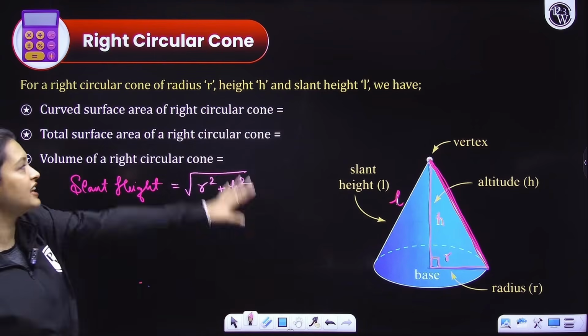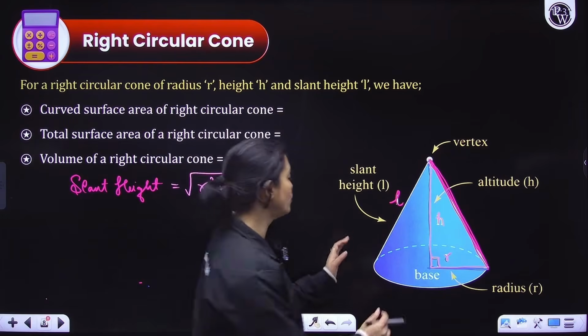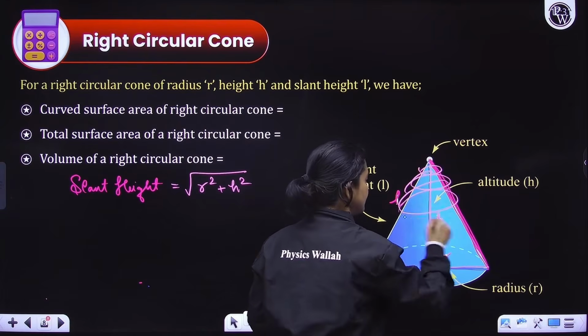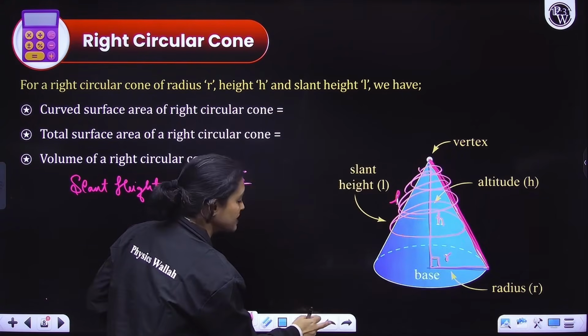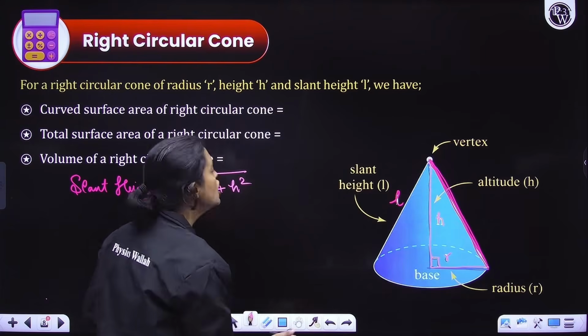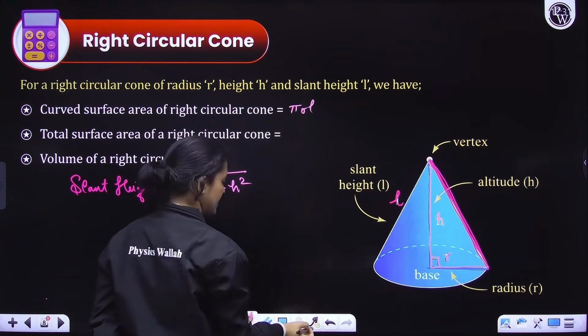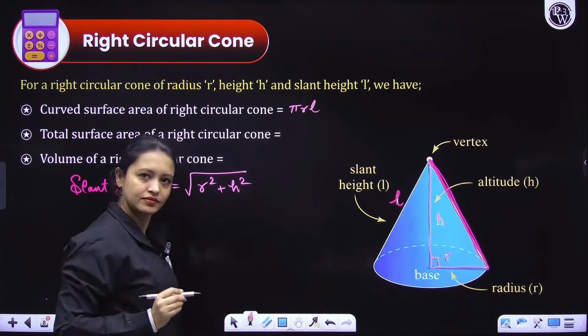Now, curved surface area of the right circular cone. By curved surface area, what do we mean? I mean only this area, this entire area here. That means I am excluding the base. So that is equal to pi RL. I'll write it again: pi RL.